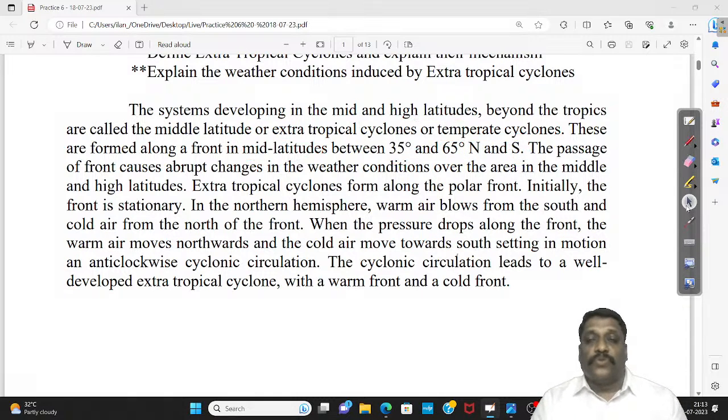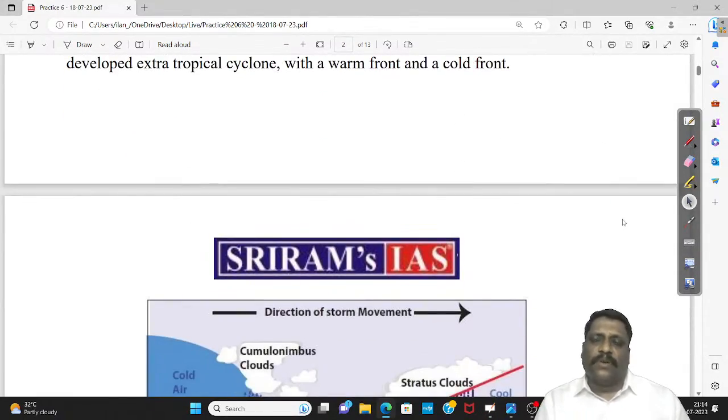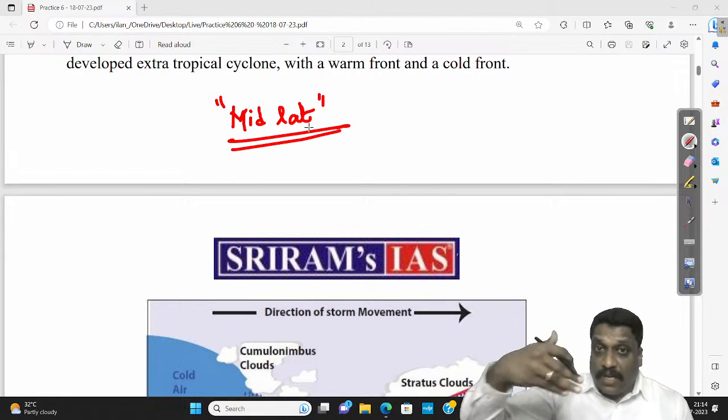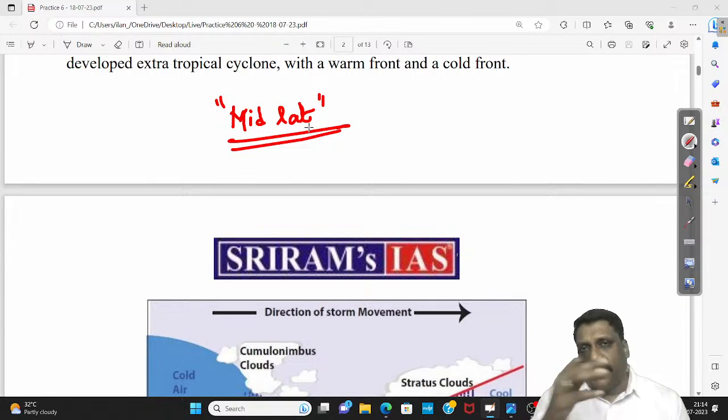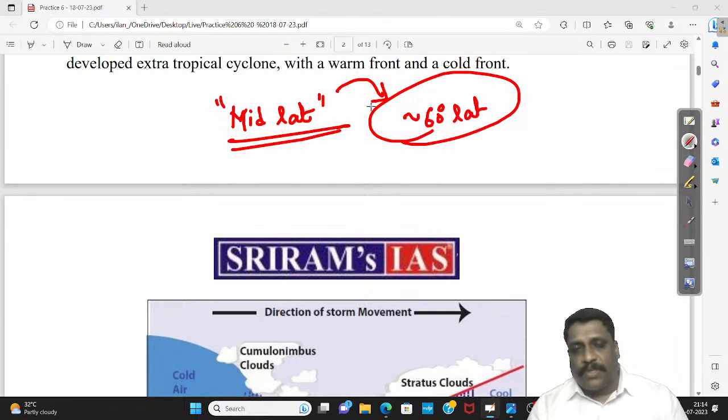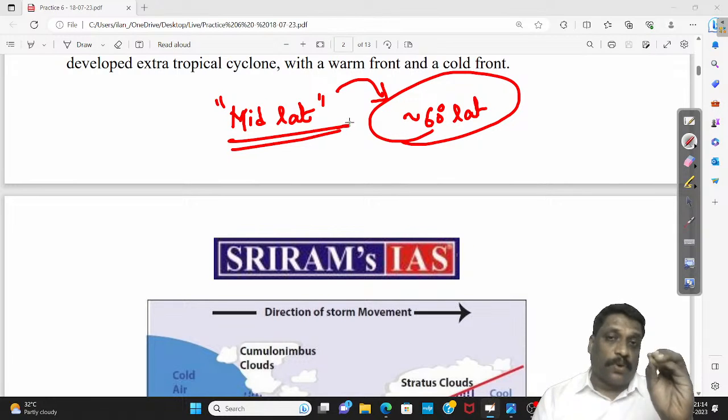So somewhere we have to say where exactly this cyclone occurs. When I use the word mid-latitude, theoretically speaking, it is the latitude where I have the flow of the westerly wind. That is what we call mid-latitude. But for practical reasons, somewhere around the 60-degree latitude is the one. For all practical reasons in climatology, popularly we refer to it as mid-latitudes. Okay, right.